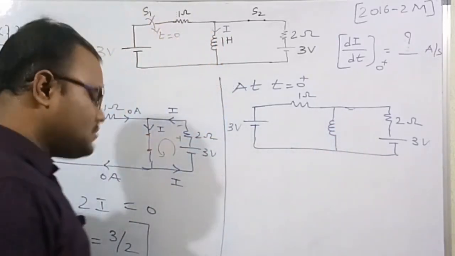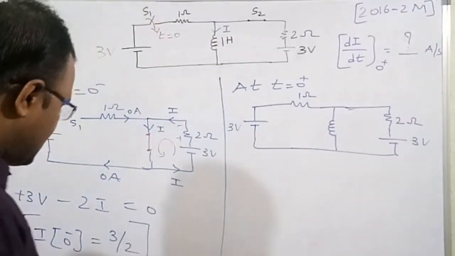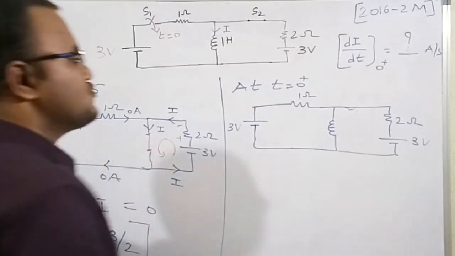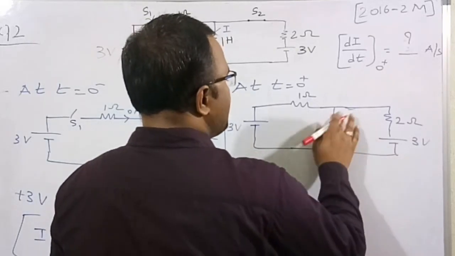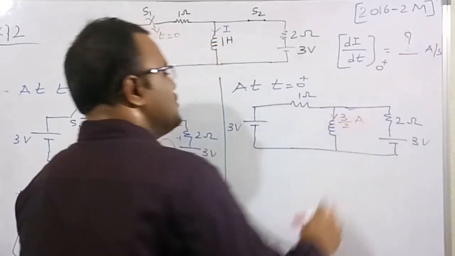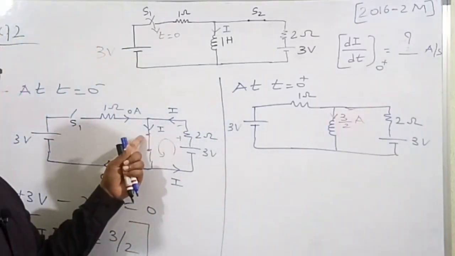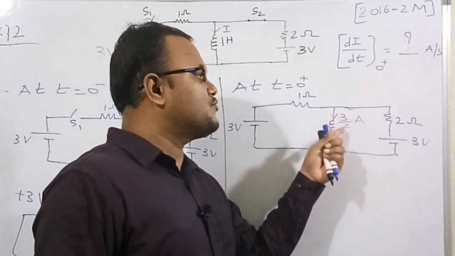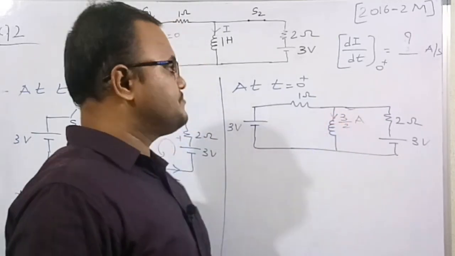And here there is an inductor. We already know that the current in the inductor at instant t equals 0 plus is 3 by 2 ampere. So this is 3 by 2 ampere. The current in the inductor is 3 by 2 ampere, and the direction is from up to bottom. So I have drawn the current direction as 3 by 2 from up to bottom.